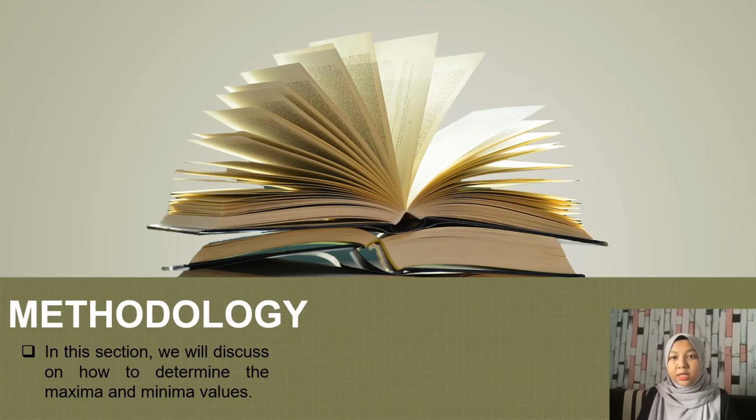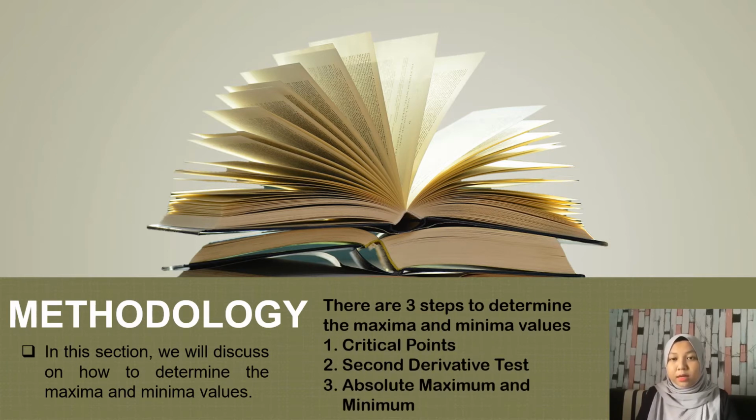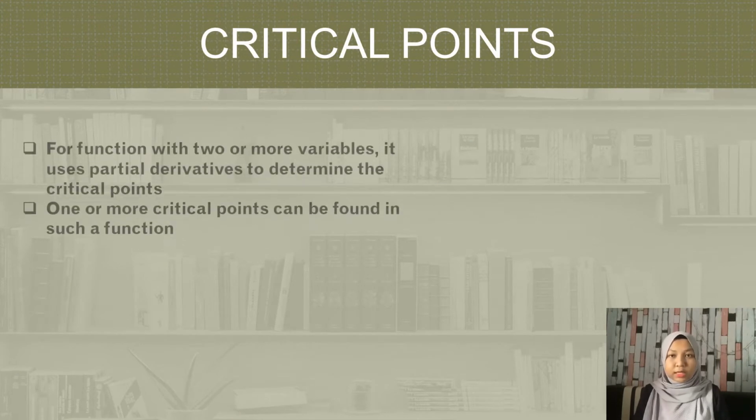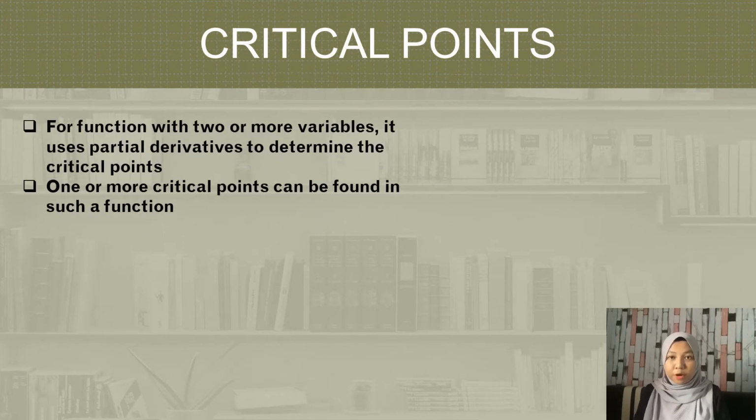In this section, we will discuss how to determine the maxima and minima values. There are three steps. First, critical points. Next, the second derivative test, and absolute maximum and minimum. Critical points: we use partial derivatives to determine critical points for functions of two or more variables. A function may have one or more critical points.